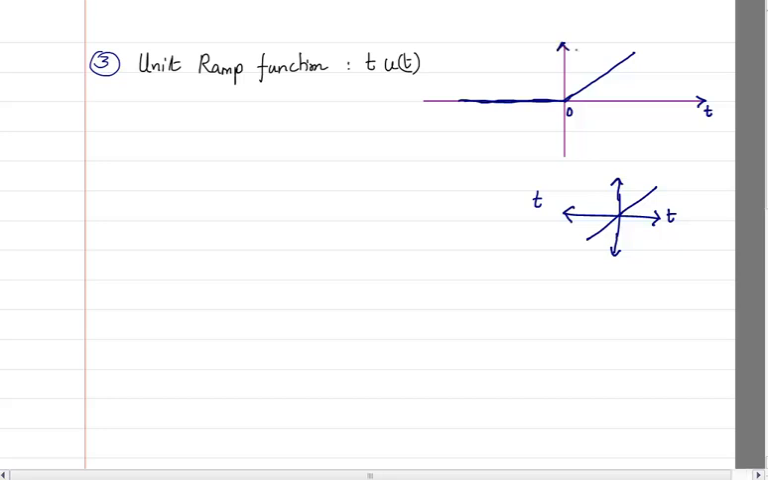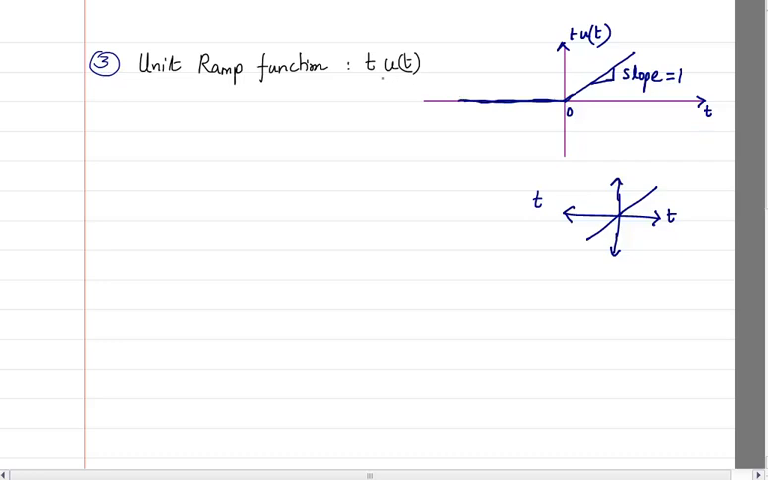So t u of t is basically a ramp signal which is having a slope of 1, and which is basically existing only from 0 to infinity, and before that its value is 0.